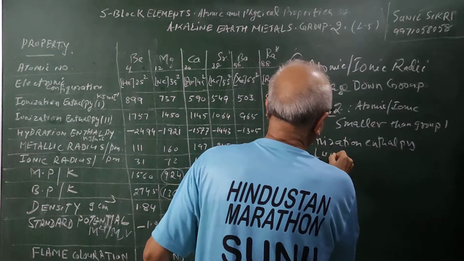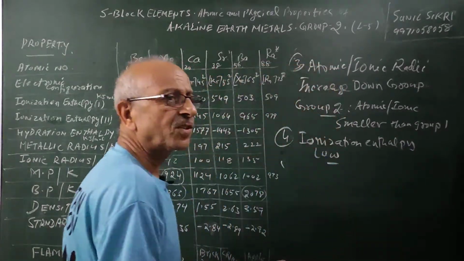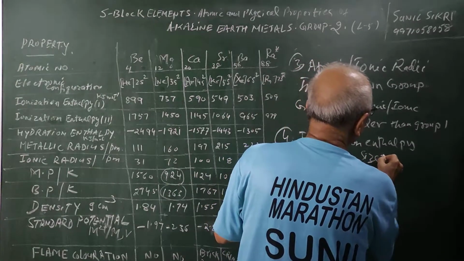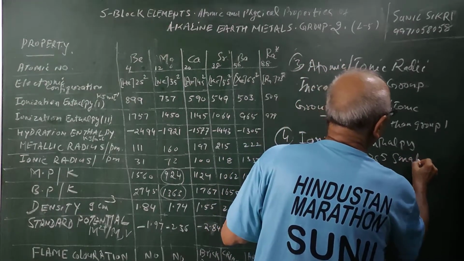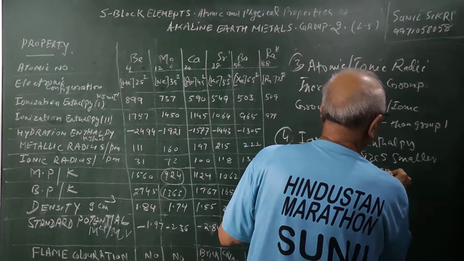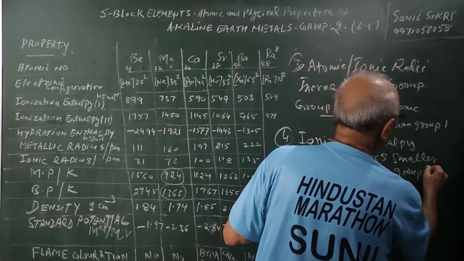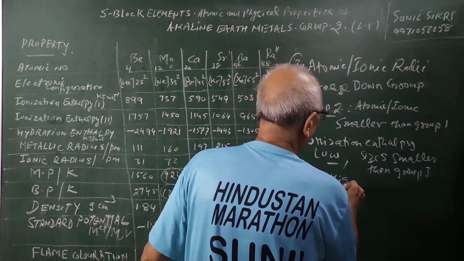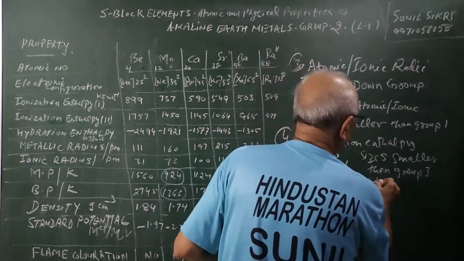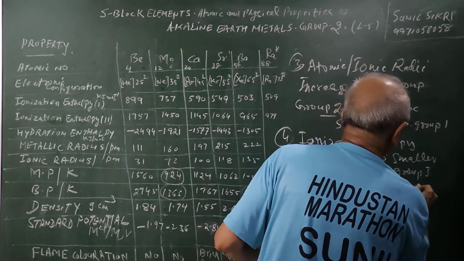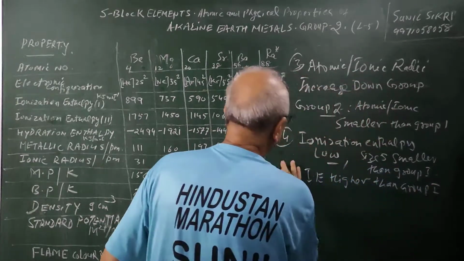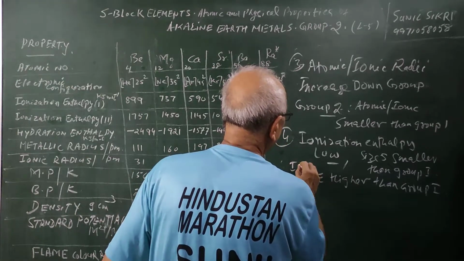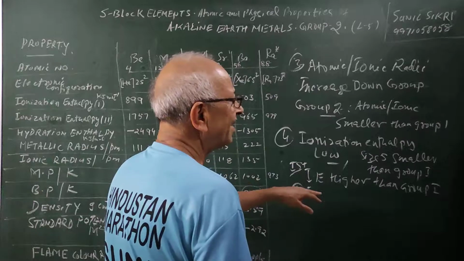Their ionization enthalpies are still large because their sizes are smaller. Sizes are smaller than group 1 or the alkali metals. Therefore, their ionization enthalpy is higher than group 1. But here there are two ionization energies. First ionization energy, here I should write first ionization. The first ionization energy is higher than group 1.